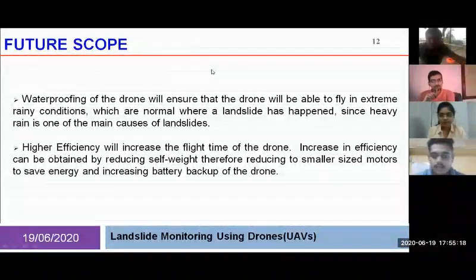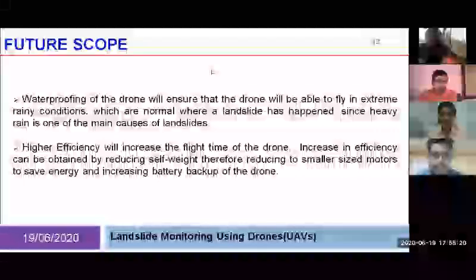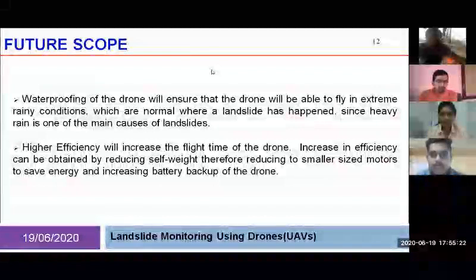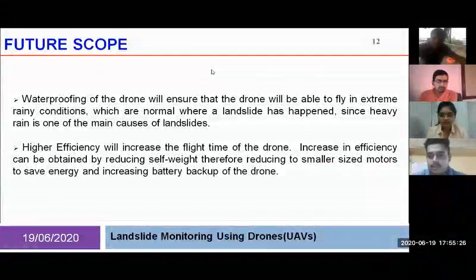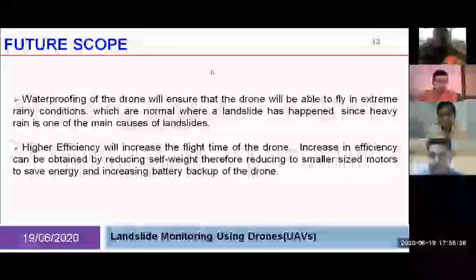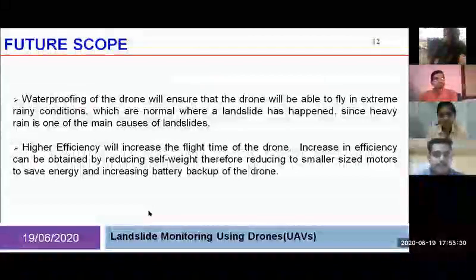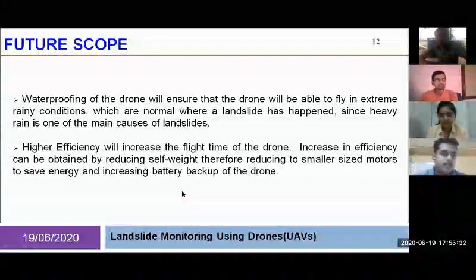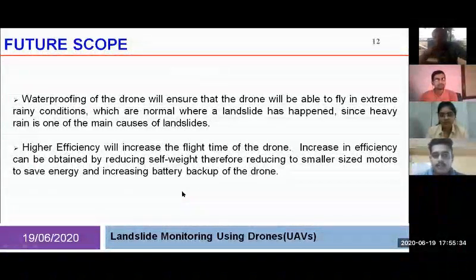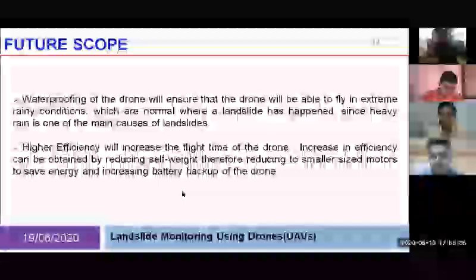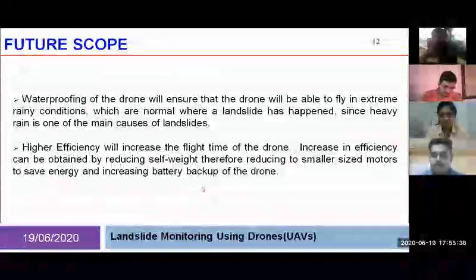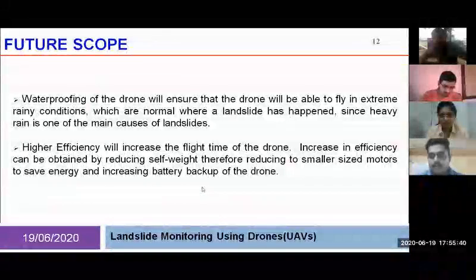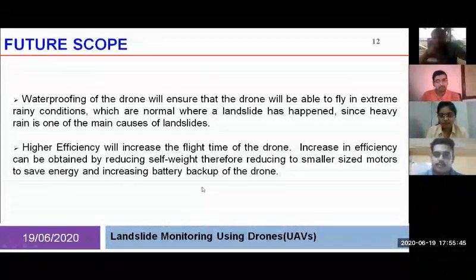So we needed our drone to be waterproof, but due to limited resources, this version of the drone is not waterproof. So in our future build, we will waterproof the drone because waterproofing is very necessary in landslide survey, as rain is also always associated with landslides. So waterproofing is required in future versions of this project.